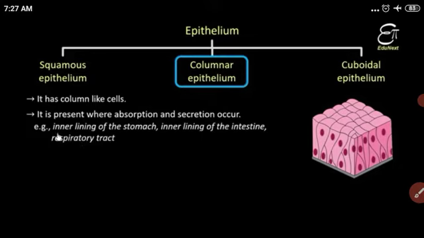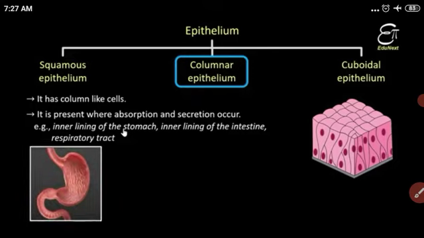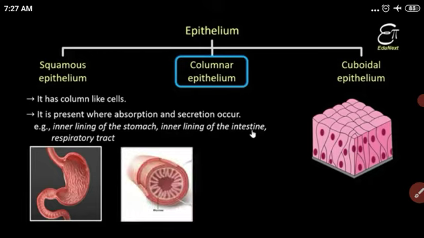Let us see the examples: inner lining of the stomach, inner lining of the intestine, and respiratory tract. First see the inner lining of the stomach. I told you the stomach secretes HCl, so it also has glands that secrete chemicals, which is the secretion function. Next is the inner lining of the intestine. The intestine is a tube-like structure. In the small intestine there are villi, and they absorb the nutrients.